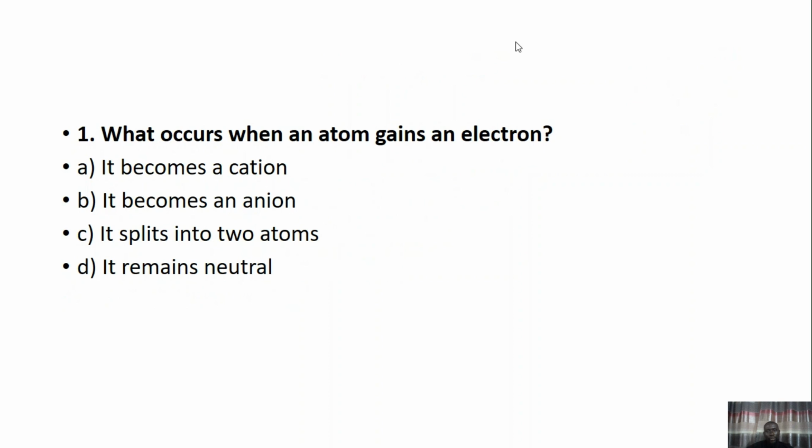Let's go through some questions. What occurs when an atom gains an electron? I described this. I believe you should be able to answer it. Comment your answer in the section below.